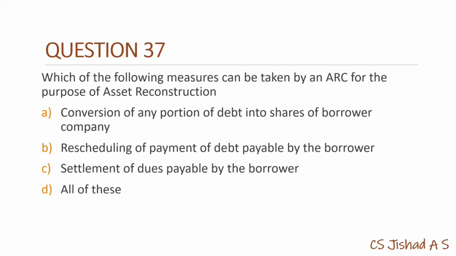Which of the following measures can be taken by asset reconstruction company for the purpose of asset reconstruction? So this is section 9 of Sarfaesi Act. Section 9 of Sarfaesi Act. So these three provisions are included in section 9. Conversion of any portion of debt into shares of borrower company, rescheduling of payment of debt, settlement of dues payable by borrower. So our answer will be all of this.